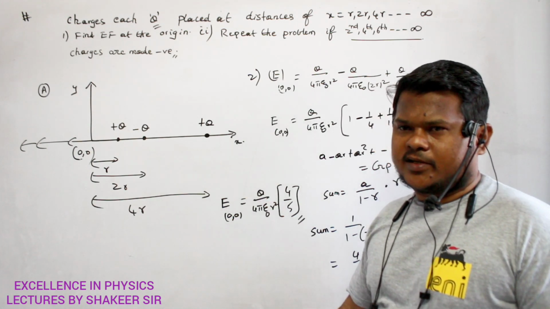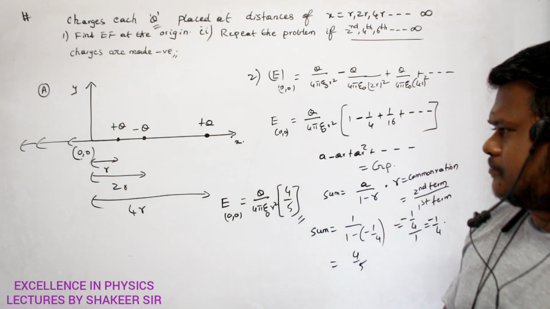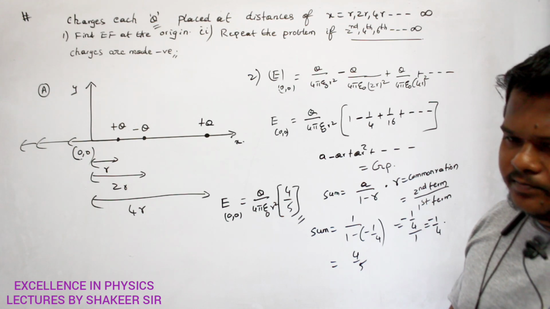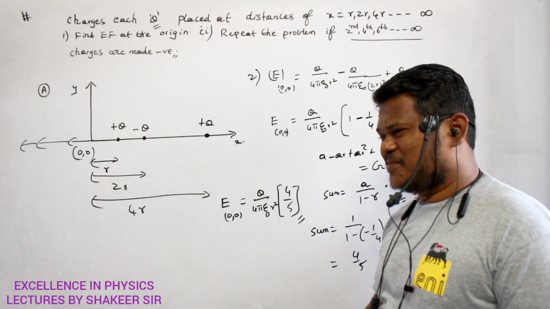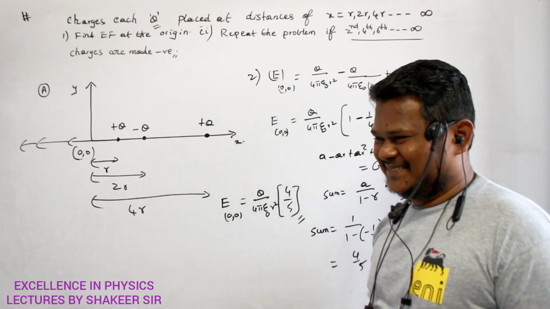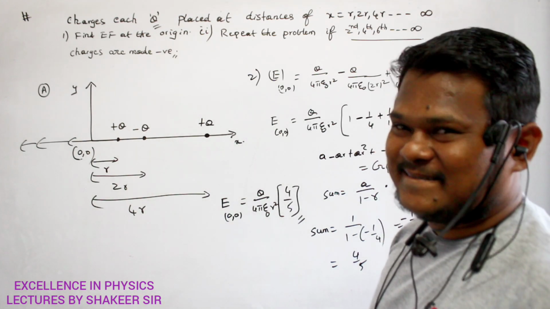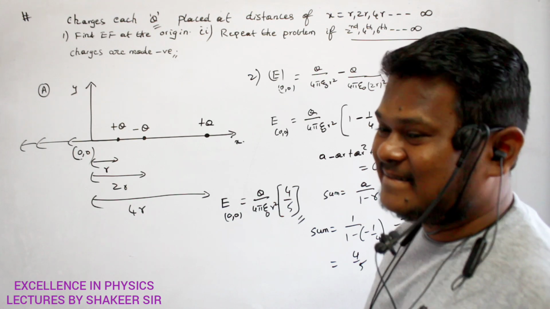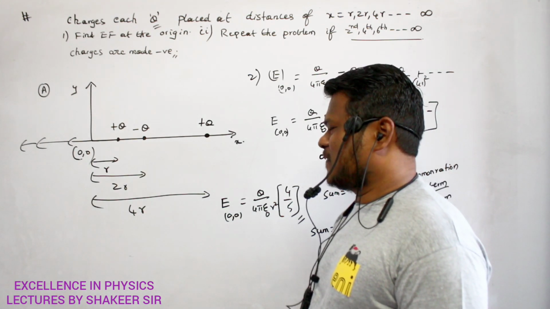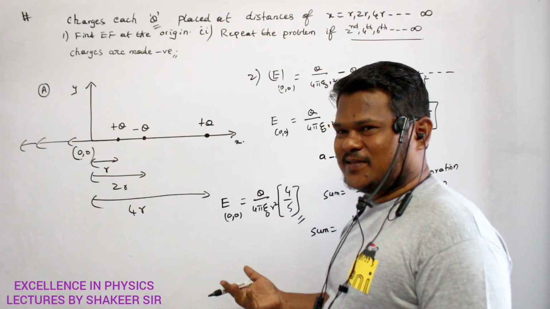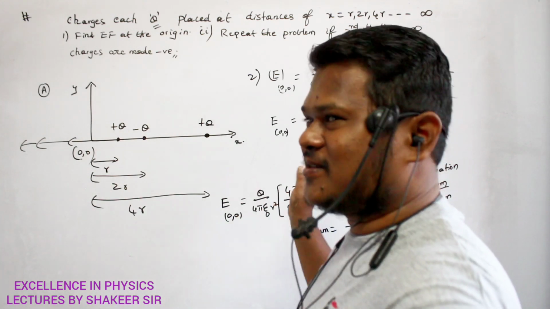So now what is the direction of electric field? Can you see? In this direction. Why can't we say it is in the same direction? Positive is also present, negative is also present. Then how can you say it is only in this direction?